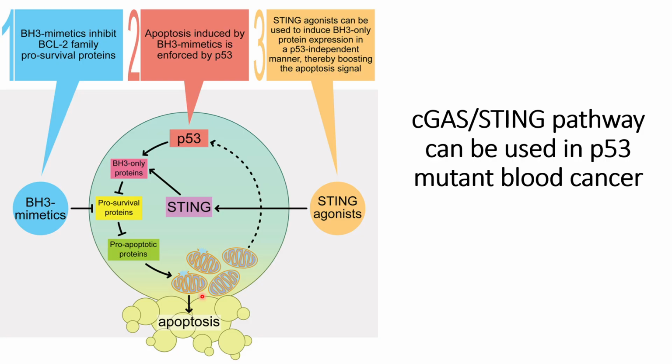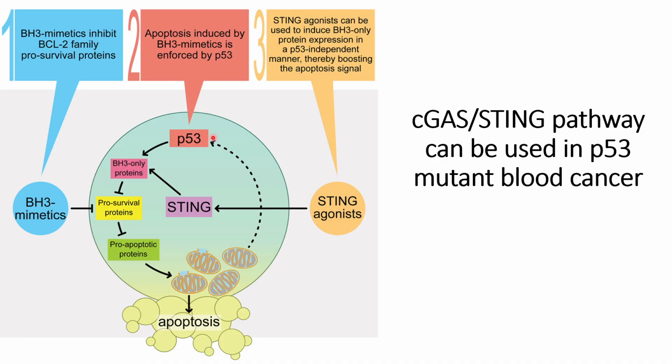However, the problem with this approach is that the apoptosis observed in the blood cancer cells is very low compared to the case where p53 is not in the mutant form. What they have observed is that when p53 is not mutant, the apoptosis triggered in the blood cancer cells further accelerates p53 to produce more BH3 proteins. We can say there is a cascade effect that usually goes on where p53 is not mutant.